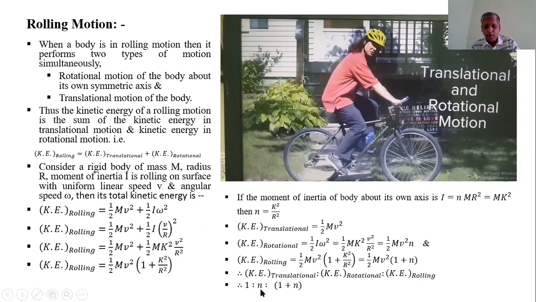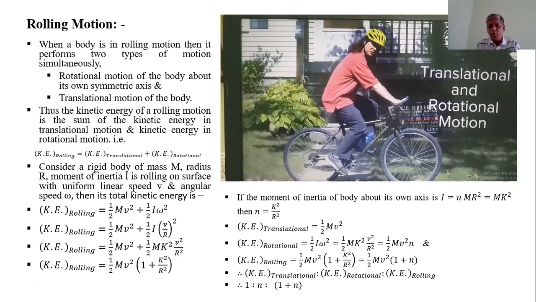If we take the ratio of kinetic energy of translational motion and kinetic energy of rolling motion, half mv square gets cancelled. Therefore, the relation between translational motion and rolling motion is 1:1 plus n. Therefore, the relation between kinetic energy in translational motion, rotational motion, and rolling motion is 1:n:1 plus n. This is the relation between translational kinetic energy, rotational kinetic energy, and kinetic energy of a rolling body.